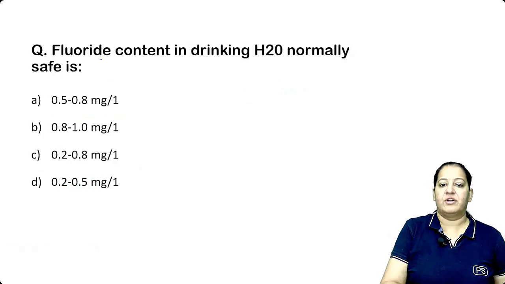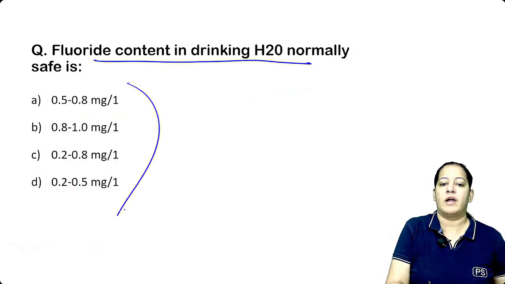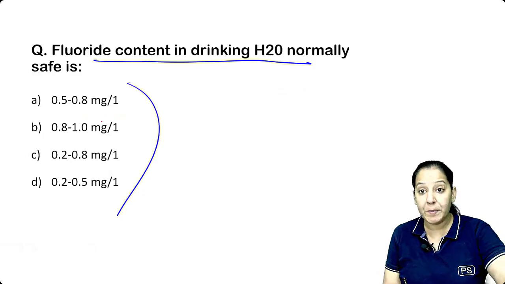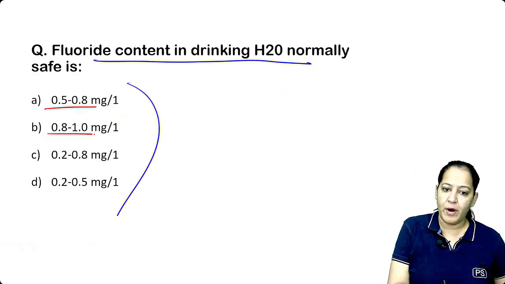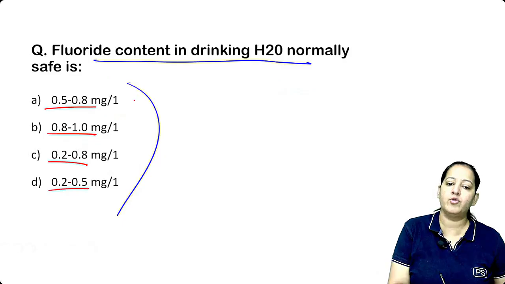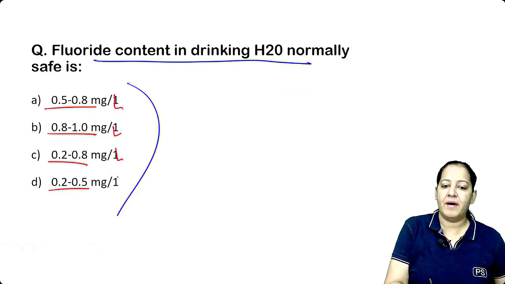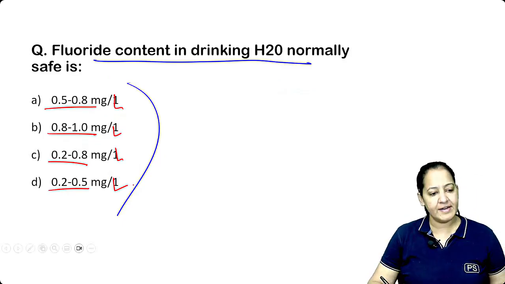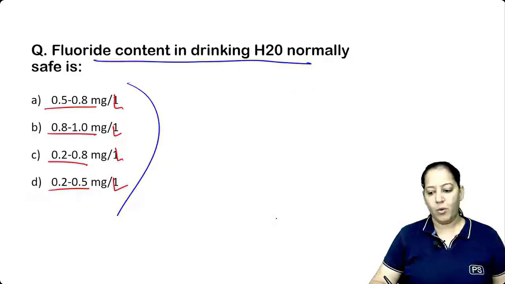The next question, fluorine content in drinking water. Ideally, it should be what? Ideally, normally, reference range: 0.5 to 0.8, 0.8 to 1, 0.2 to 0.8, 0.2 to 0.5 milligram per liter. These are all per liter. What is the correct answer? Yes, you all are right. Very easy question.